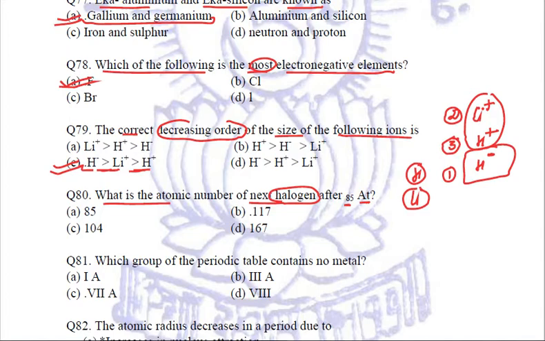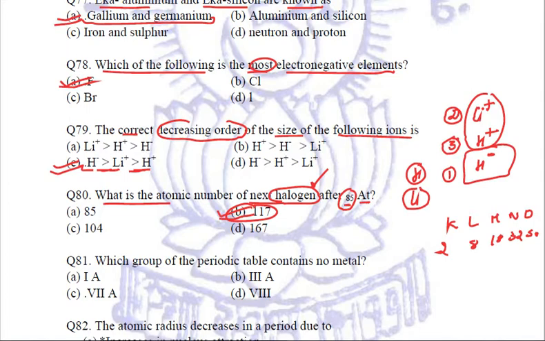Quite simple. We know the KLMN configuration says that the maximum number of electrons in the K shell is 2, then 8, then 18, then 32, then 50. So you just need to simply add 32, just in order to complete the previous shell and to once again get back to the same valence electrons. So for 85, we add 32 and we get 117. So this will be the atomic number of the next halogen after astatine.